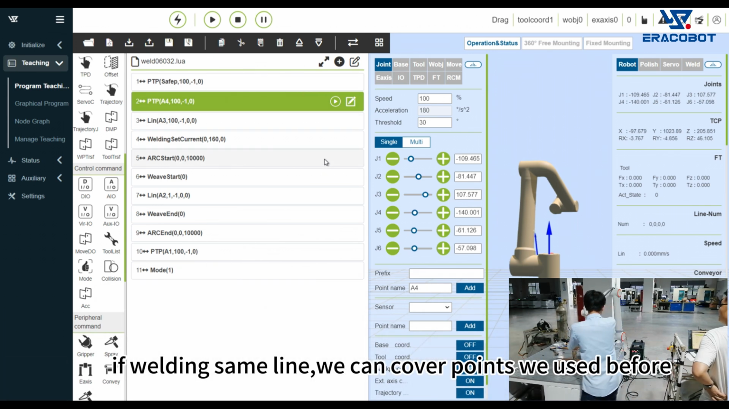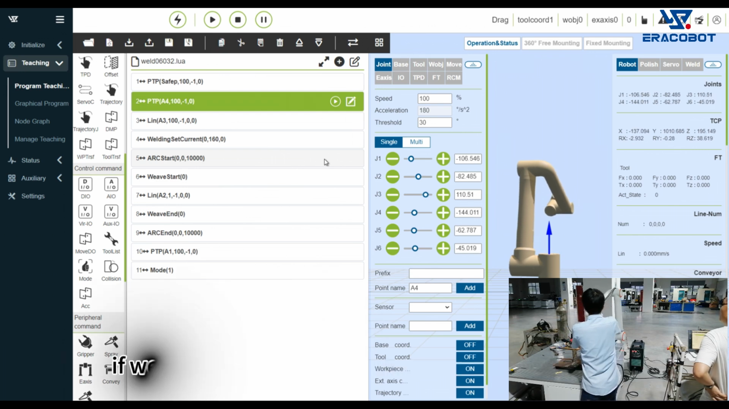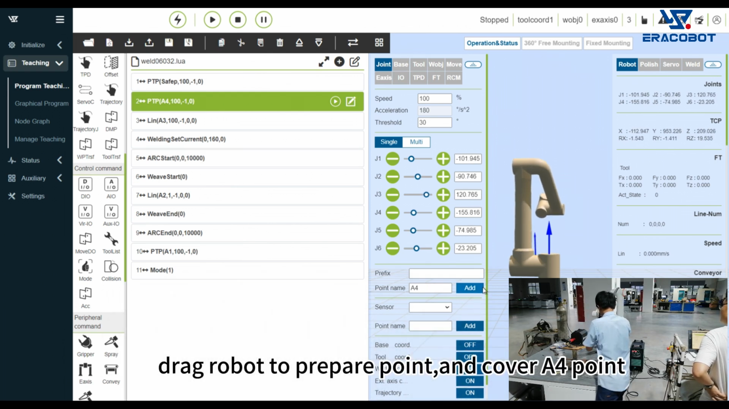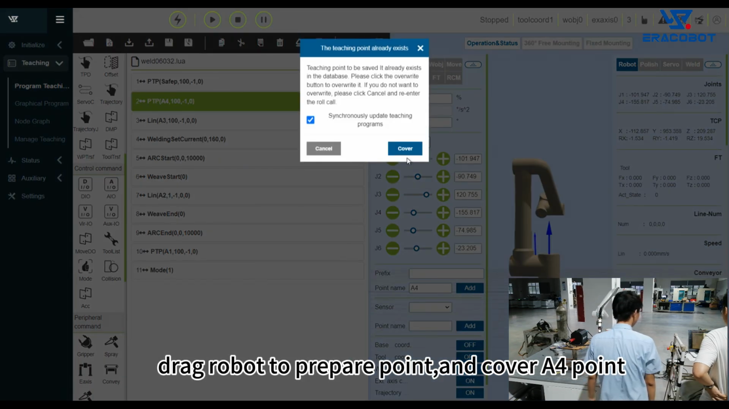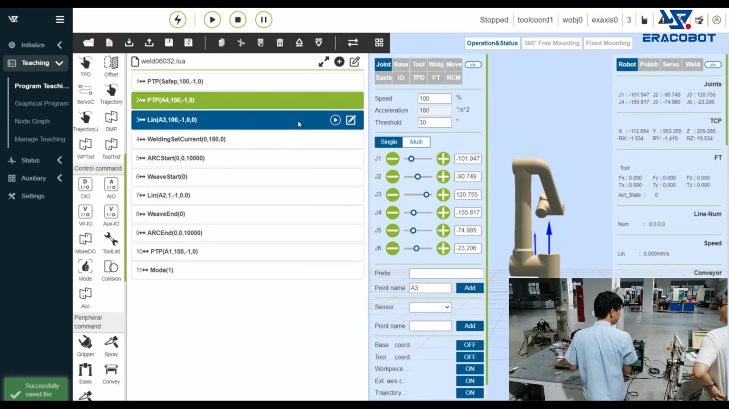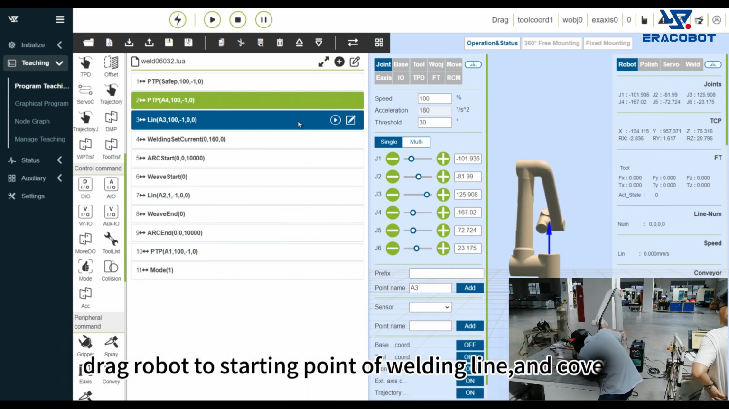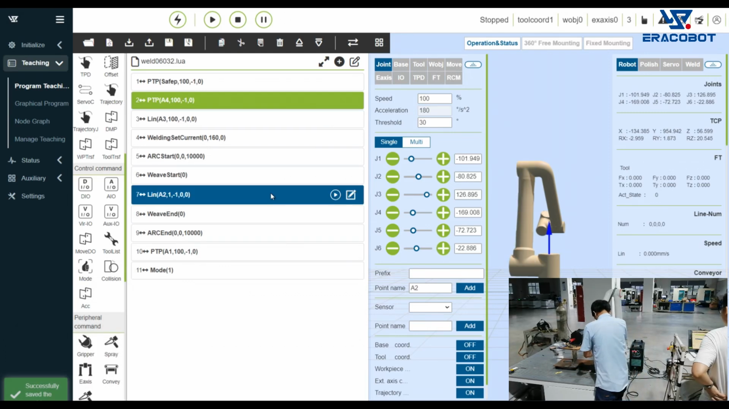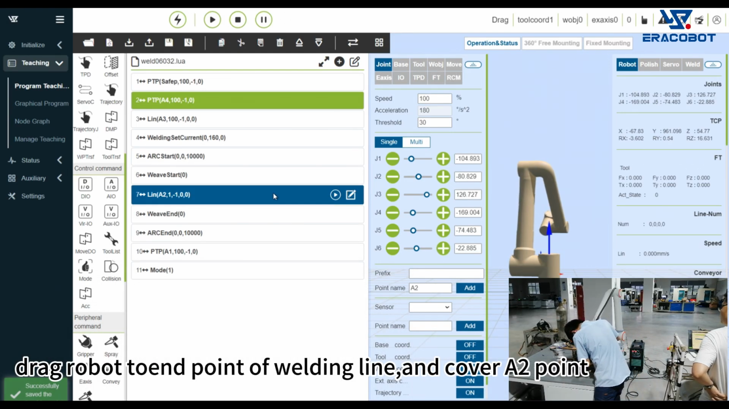If welding the same lines, we can cover the points we used before. Drag the robot to the prepare point and cover the A4 point. Drag the robot to the starting point of the welding line and cover the A3 point. Drag the robot to the end point of the welding line and cover the A2 point.